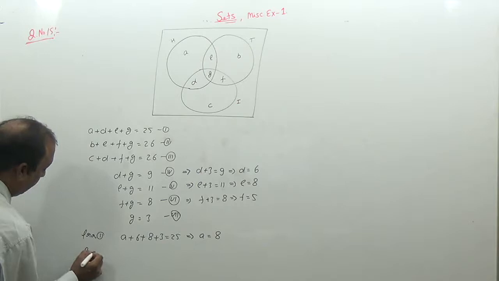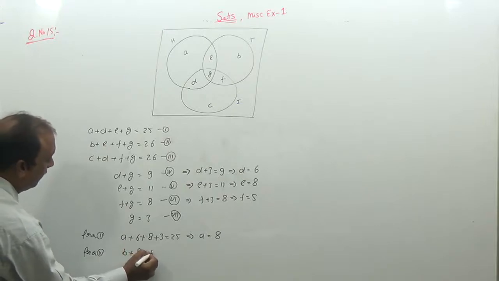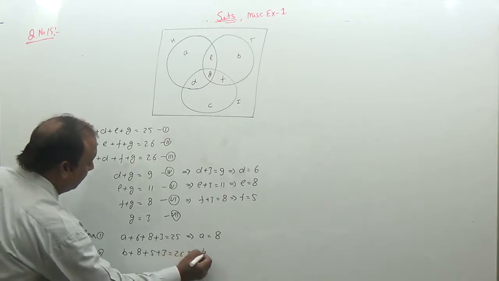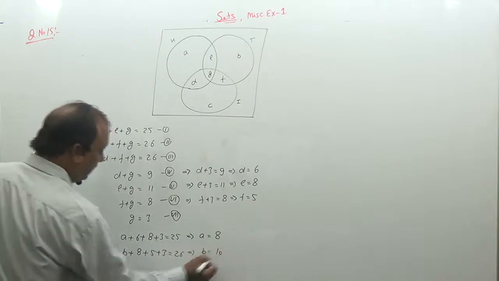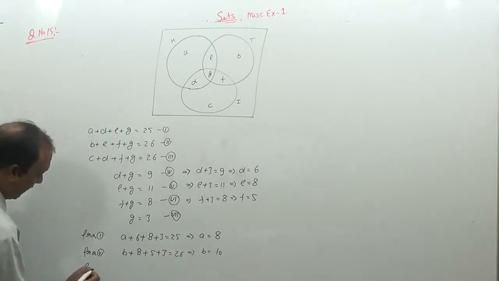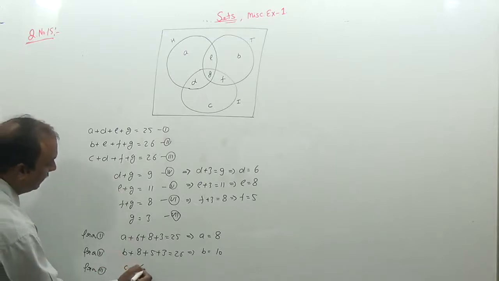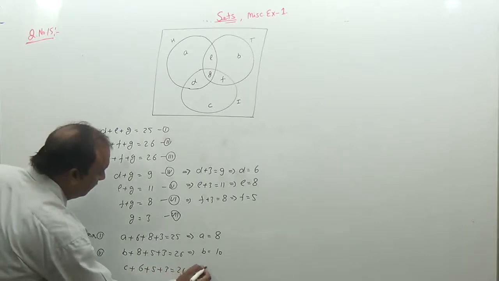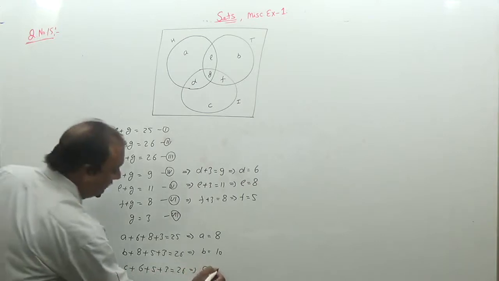From the second, B plus E, E is equal to 8, F is equal to 5, G is equal to 3, is 26. So we calculate the value of B. 8, 5, 13, 16, so B is 10. And from the third, C plus D, D is 6, F is 5, G is 3, is 26. So we can calculate the value of C. 11, 14, so C is 12.